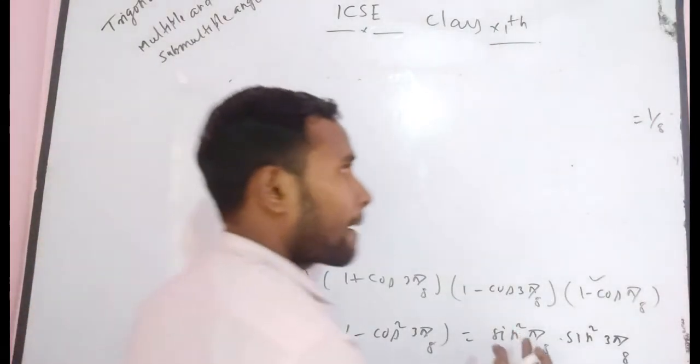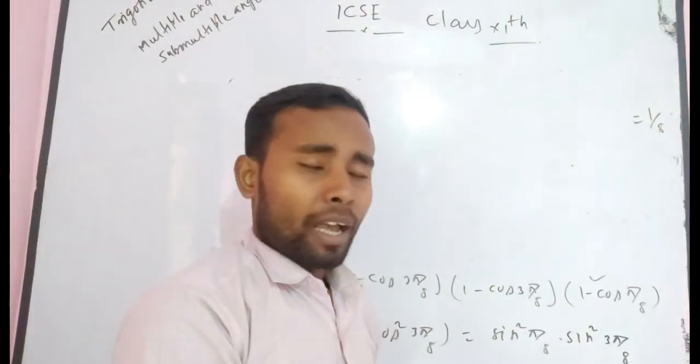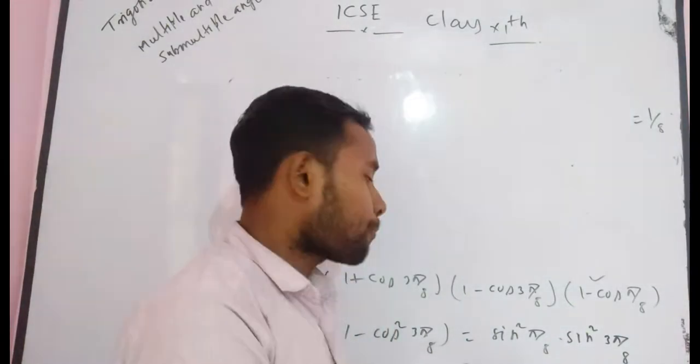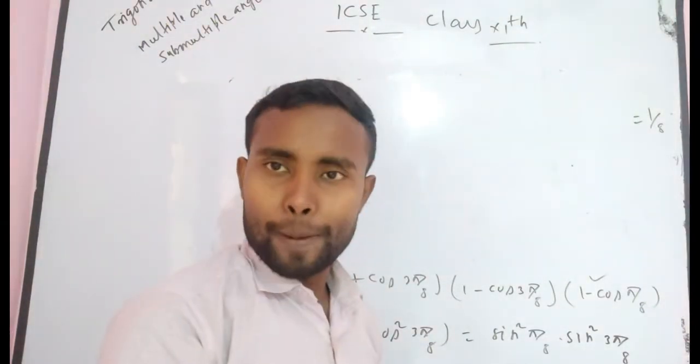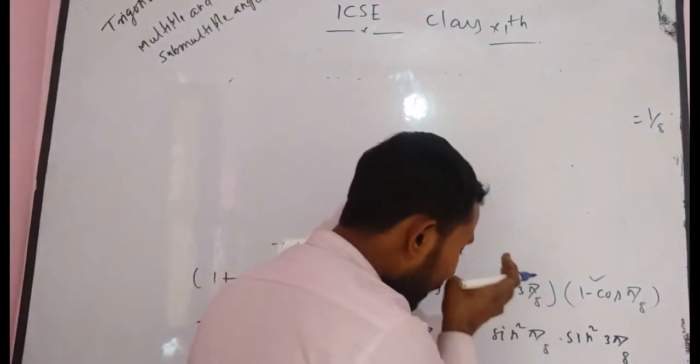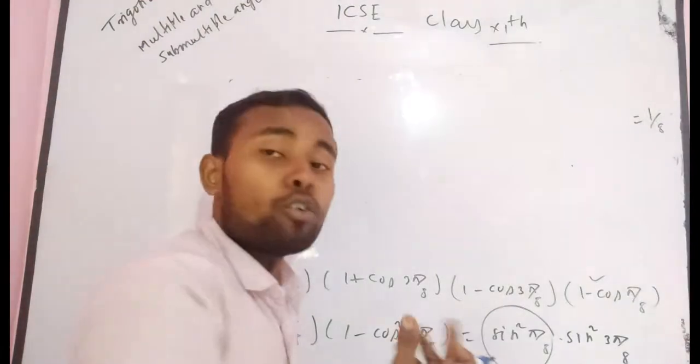As you know, pi by 8 means 22 and a half degrees. I think you don't know the value of sin for 22 and a half degrees. Definitely you will try to simplify it in such a way that the value is known.